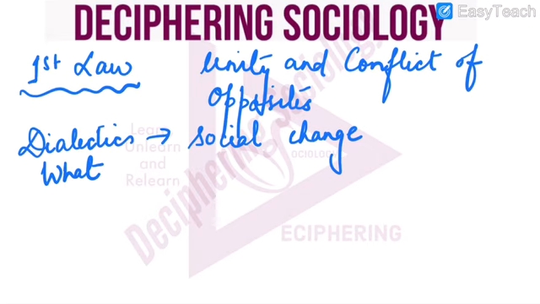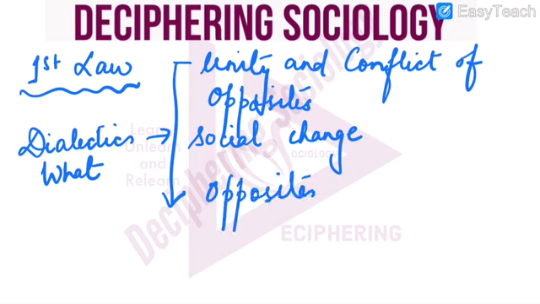It simply means that whenever there is a social change, we need to have opposites. That means there is one element and there is a second element. Both are opposite to each other. This is necessary. And the second, as we can see, is conflict.